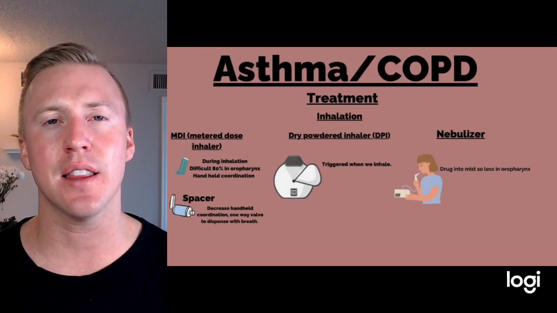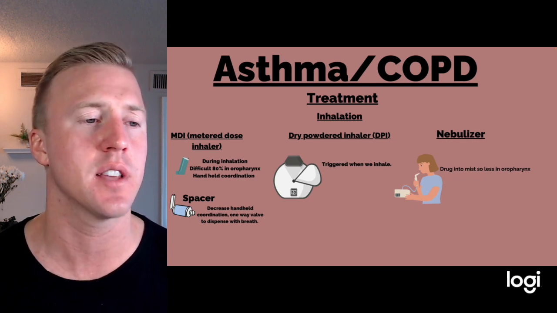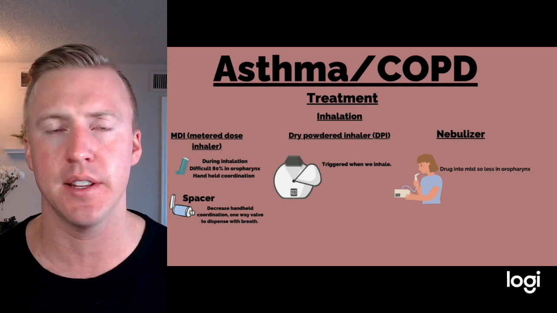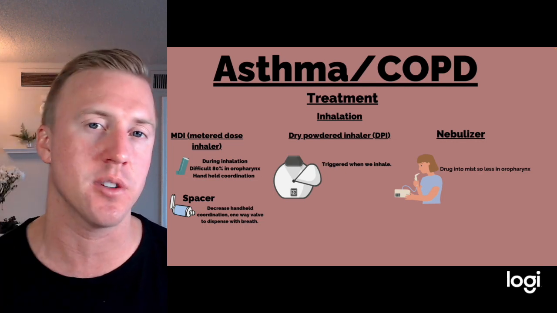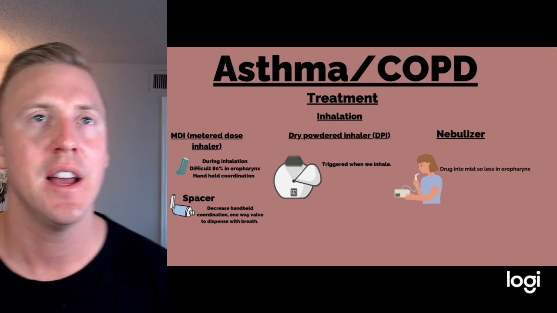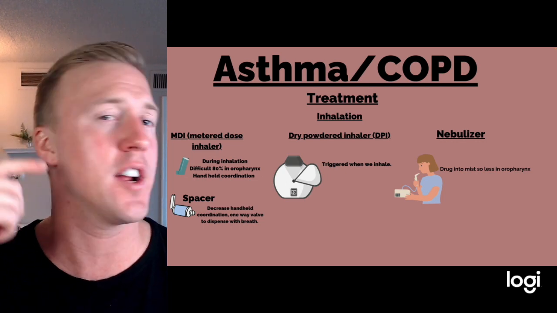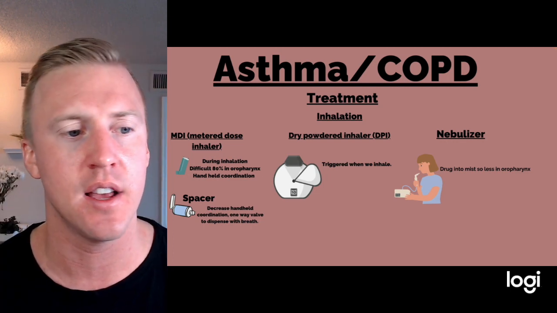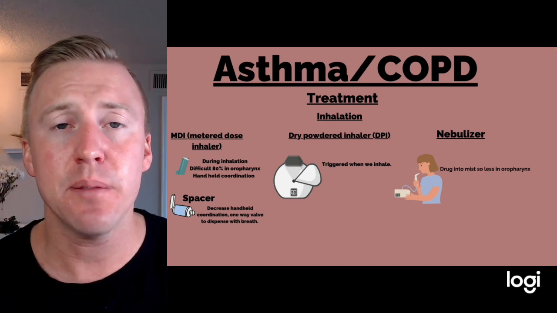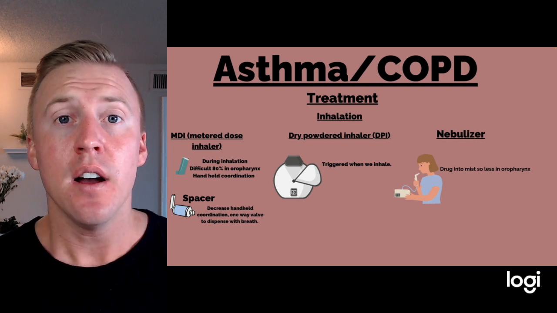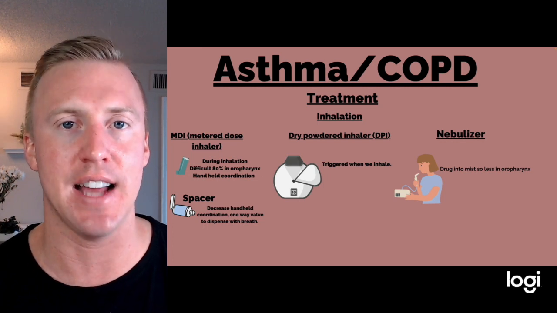Now, as far as treatment, a lot of the medications we give to these patients are going to be inhaled. We're going to look at the different kinds of ways to inhale medications. First is an MDI, or a metered dose inhaler, commonly just called an inhaler. Now, the issue with an inhaler is the patient has to be breathing before they dispense the medication so it gets into the lungs. This causes a degree of incoordination, which is why a lot of times up to 80% of that medication sits in the oropharynx, meaning just here in the mouth, and never gets down to the lungs. For that reason, we can use things called spacers, which attach to the actual inhaler itself. Sometimes these are one-way valves, meaning when the patient breathes in, the medication puffs with it, which makes it a lot easier, and we help guarantee that medications get down in the lungs.